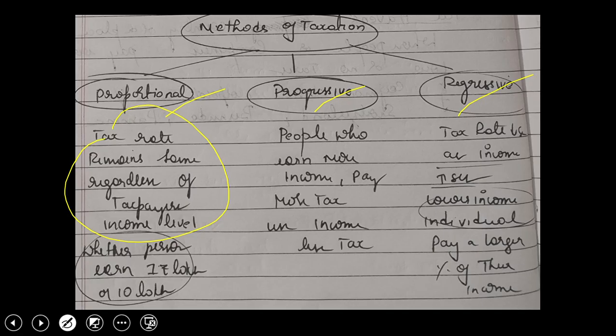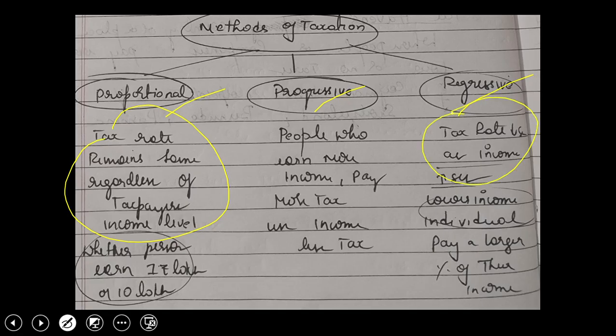In progressive, it is not like that. If you earn more income, then more tax on you. If you earn less income, then as per your total income, tax is levied. So here, people who earn more income have to pay more tax. So that is under progressive.